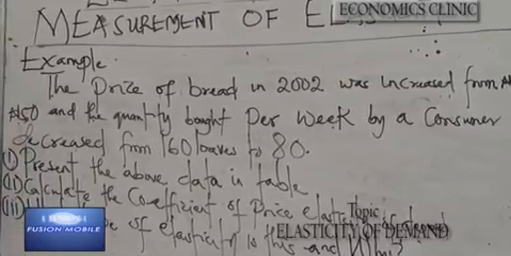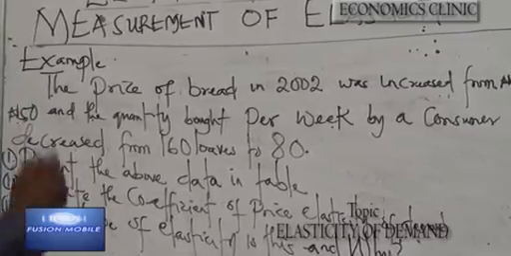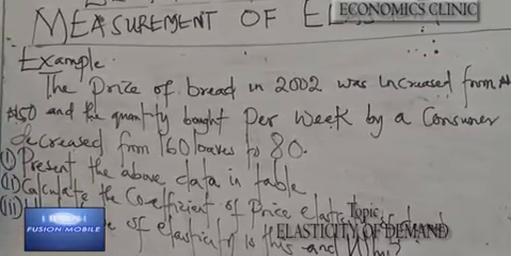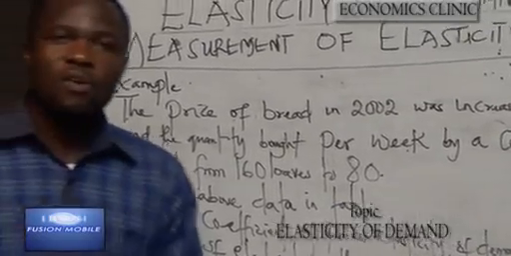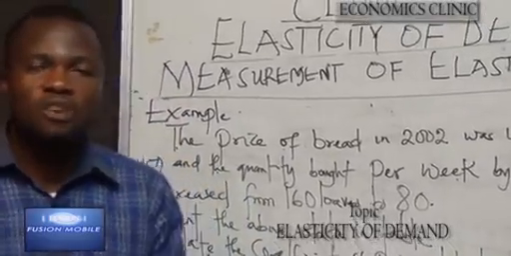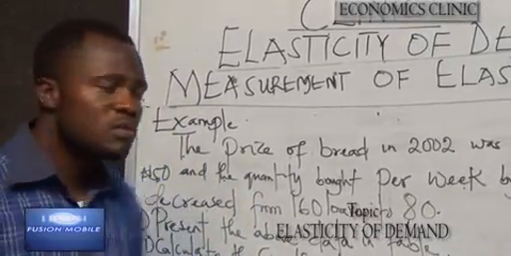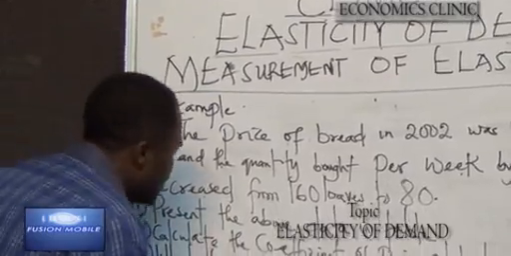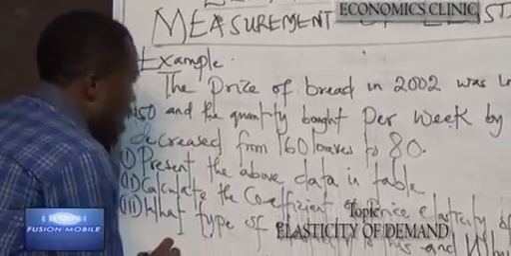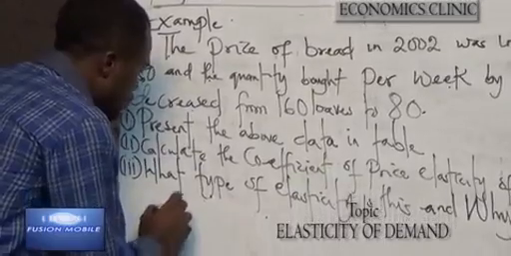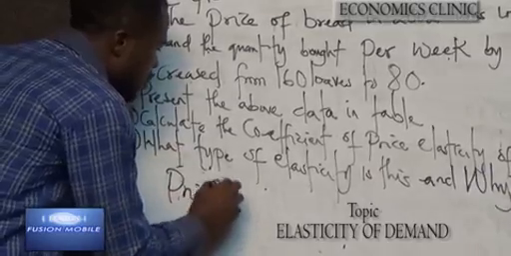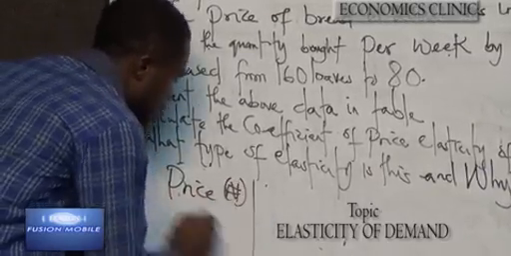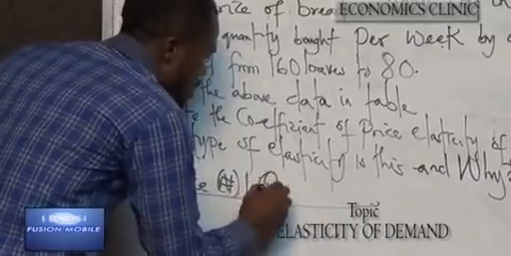Solving this, we have to consider a table. And what is a table? A table is data or information presented in rows and columns. This can be represented like this, where you have the price in naira and the quantity.